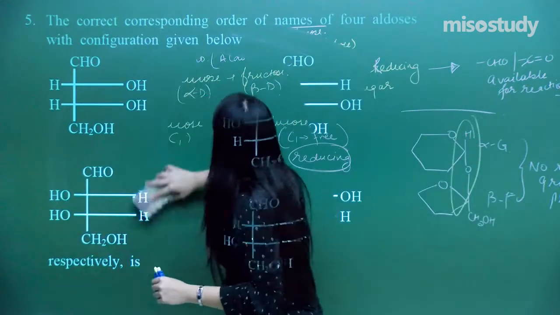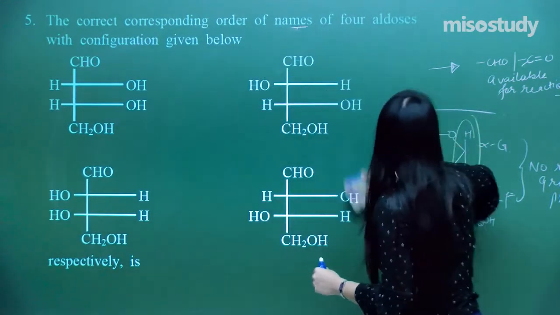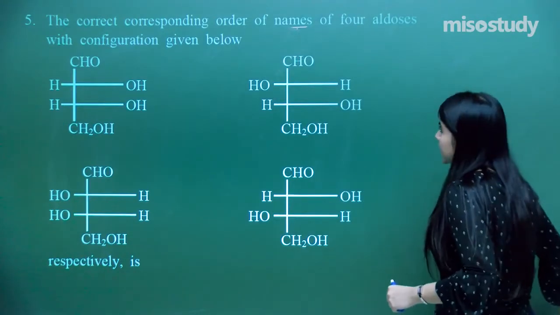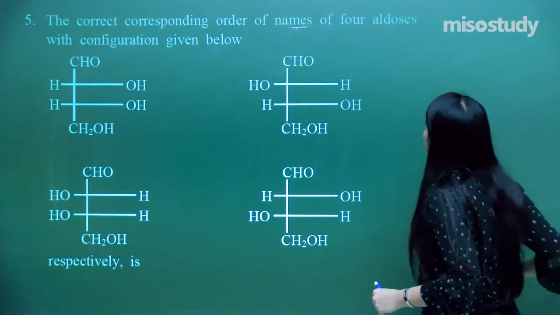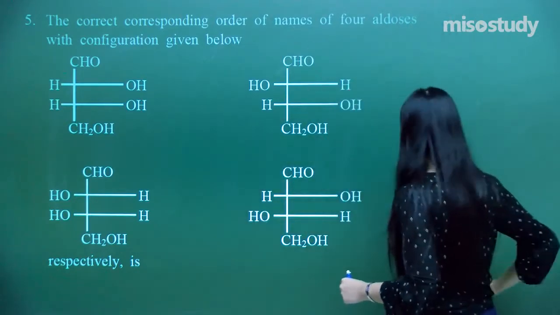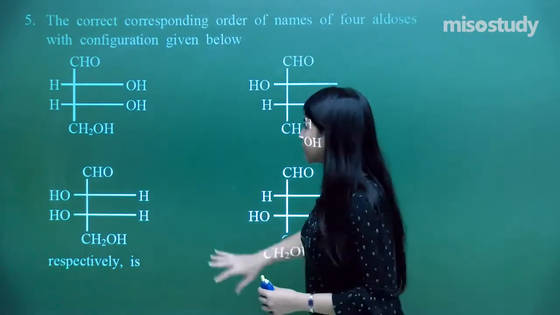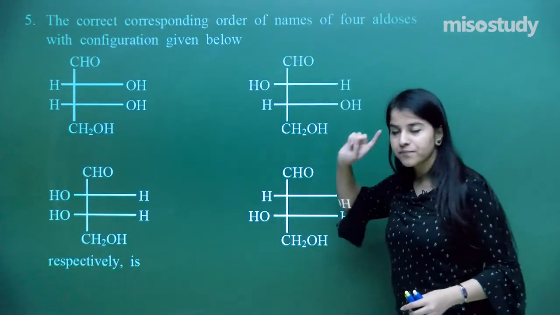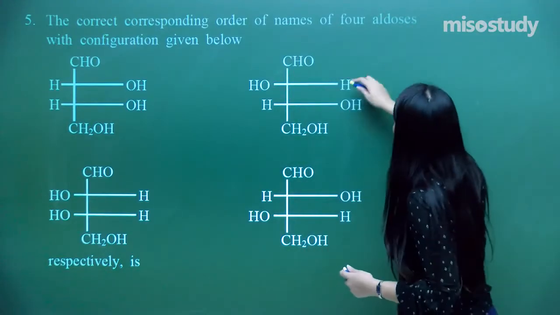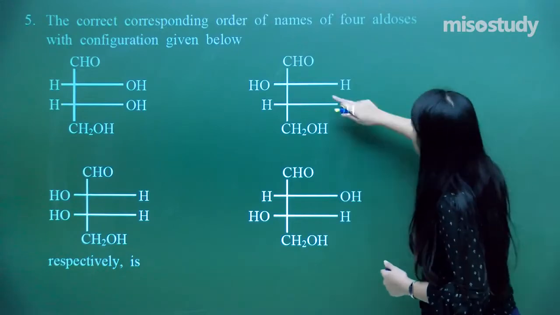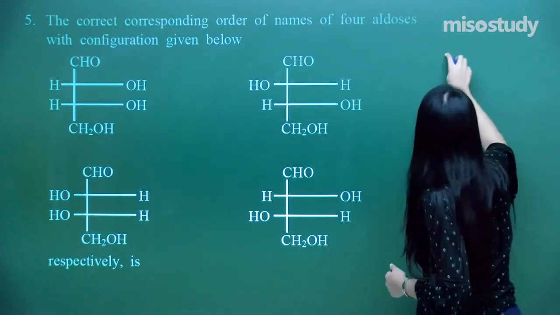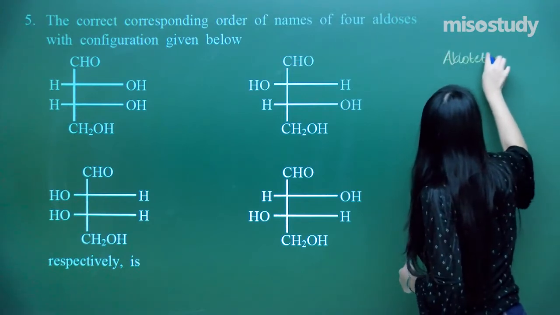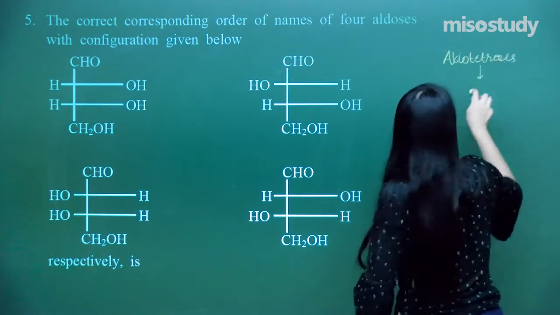So what do I have here? Very simple question again. It looks complicated, it looks confusing, but it is not. The question asks for the correct corresponding order of the names of the 4 aldoses with the configuration given below. So they have been given the configurations, and I need to have the names for each one of them. So if you remember, what are these aldoses? These are 1, 2, 3, 4. That means aldotetroses.